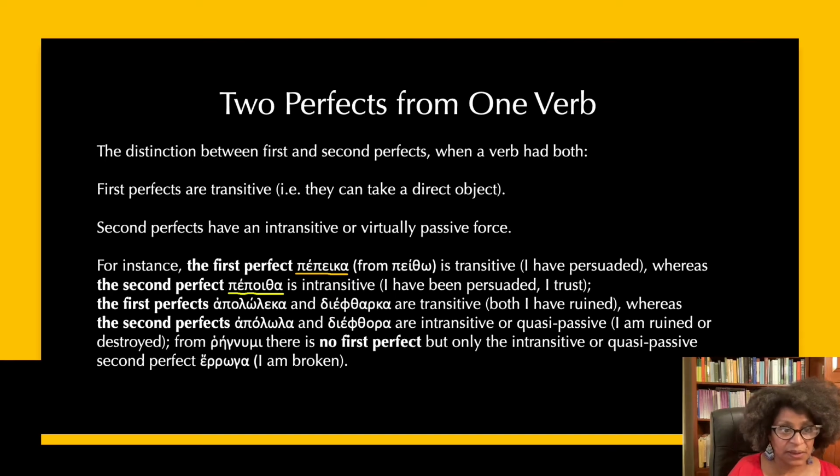Now, regnumi has no first perfect, so that means that it doesn't have a transitive, I have broken something, X. It doesn't have that. Rather, it has only the second perfect, so it's quasi-passive. So I am broken. I have been broken. I am now broken.